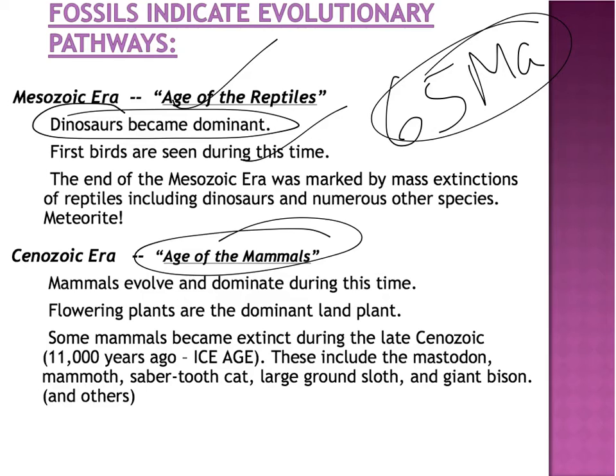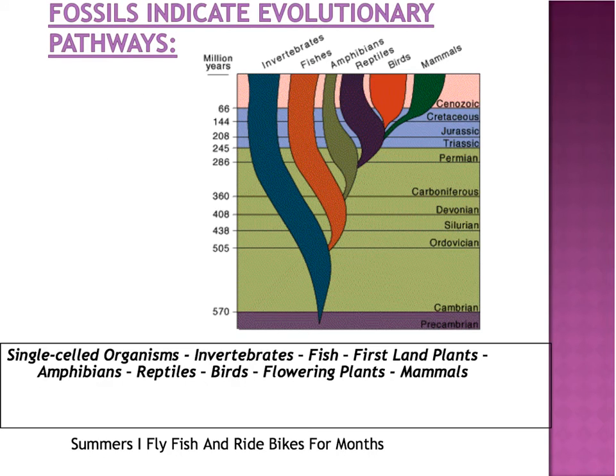Then we started the Cenozoic era, which is the age of mammals, and we're still in the Cenozoic era right now. So mammals evolved, mammals dominated, flowering plants started to dominate. And yes, we've had some mammals that became extinct, for example, 11,000 years ago at the end of the last ice age, like the mastodon, the mammoth, the saber-toothed cat, the large ground sloth, and the giant bison. We did have some mammals go extinct, but mammals are still dominant, and the Cenozoic is still continuing.